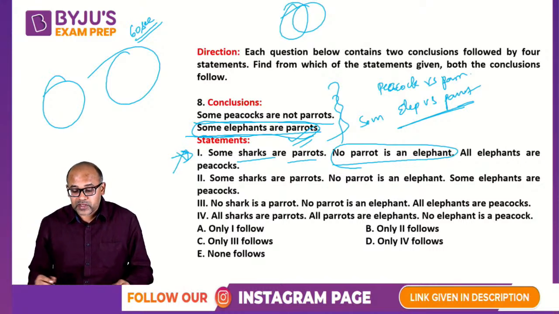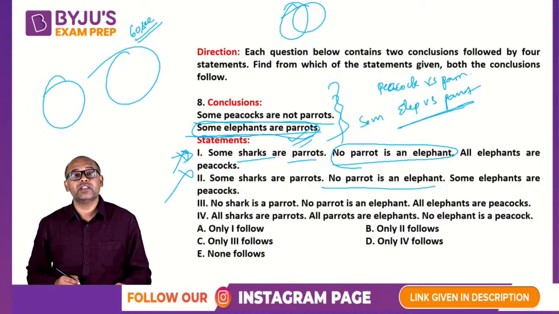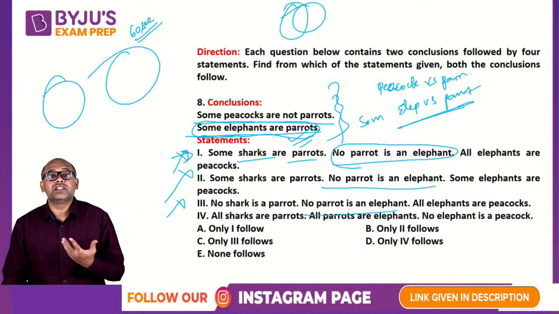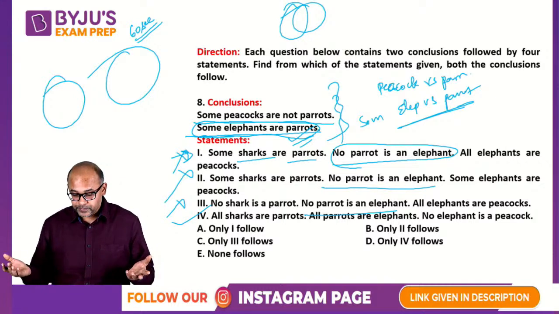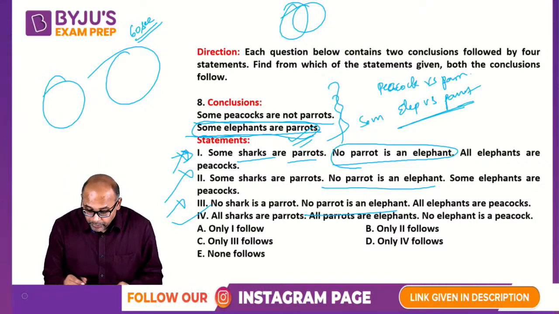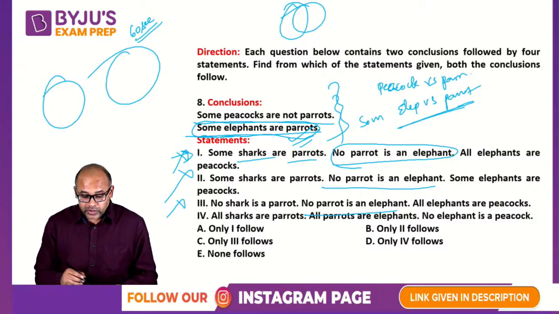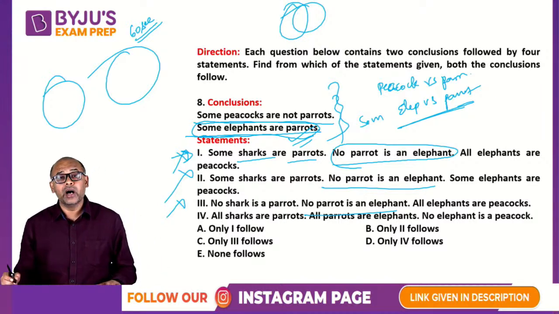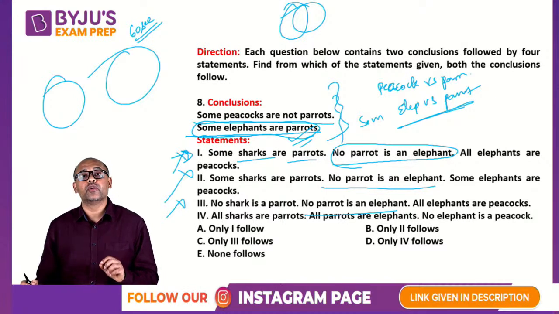So 1 is wrong, which means wherever there is no parrot is an elephant is wrong. 1 is wrong, 2 is wrong, and therefore 3 will also be wrong. Now if 3 are eliminated, my answer is 4 without even checking. Okay, in fact no, there could be a possibility of none of these, none follow. Let me take a look at it. Okay, I eliminated 3. You should not be in a hurry to mark option 4 because logically there is an option 5 which says none of them follows.